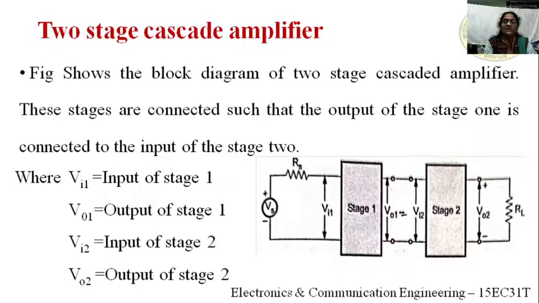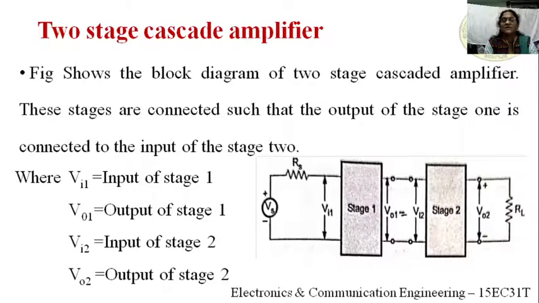We apply the signal source to the first stage and take the output across the load resistor. These stages are connected such that the output of the first stage is connected to the input of stage 2.